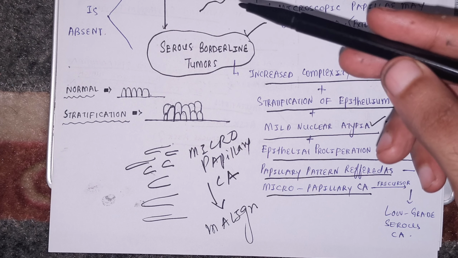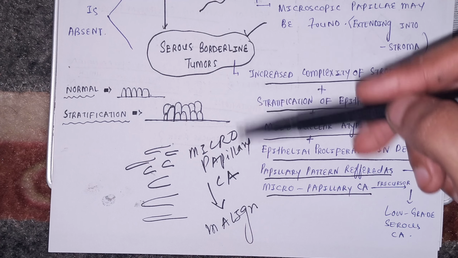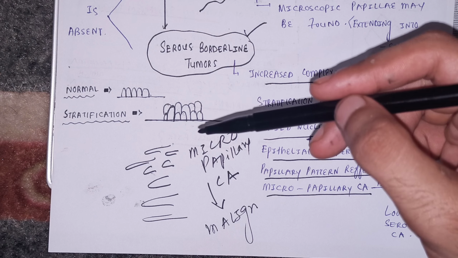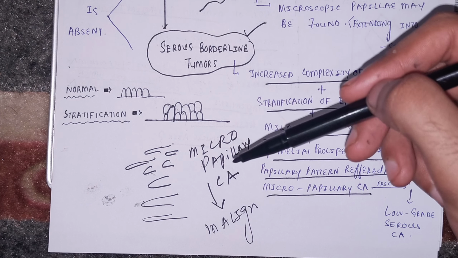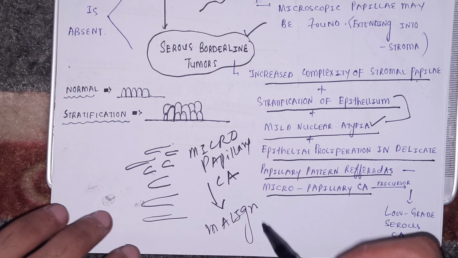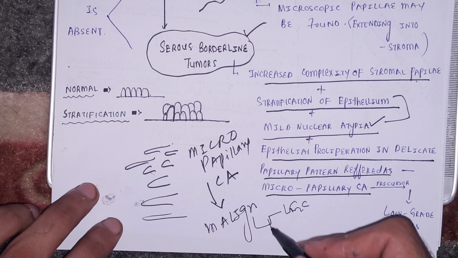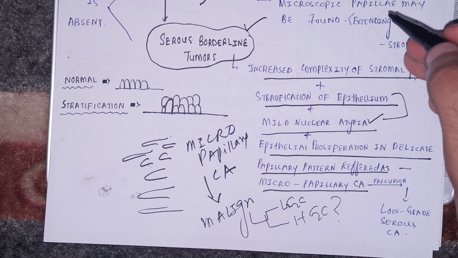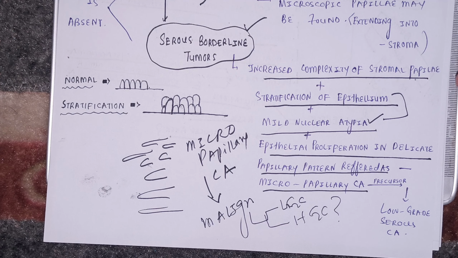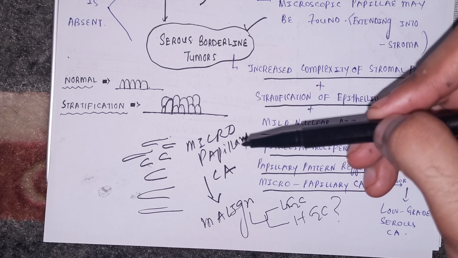So firstly you develop benign condition, then you develop the borderline condition, a special variant of the borderline condition, this micropapillary carcinoma. And this micropapillary carcinoma, that is the special variant of the borderline tumor, it will develop into the malignant carcinoma. What type of malignant carcinoma? Low grade or high grade carcinoma? It will surely be low-grade serous carcinoma. Why? Because high-grade carcinoma does not develop from this route, benign to borderline, borderline to malignant.